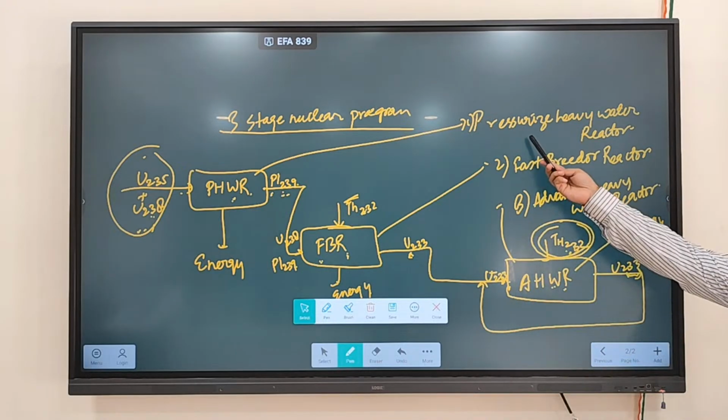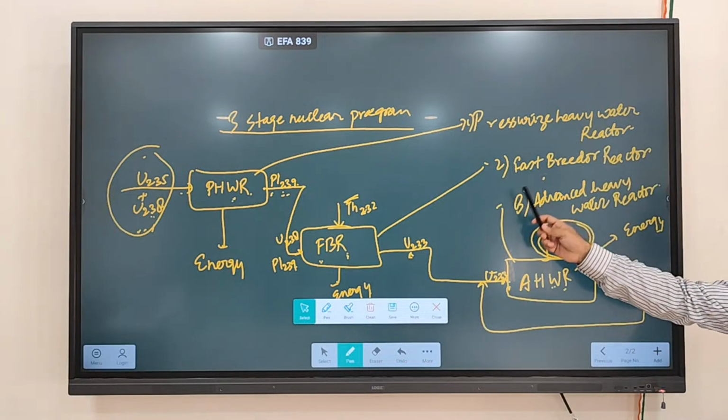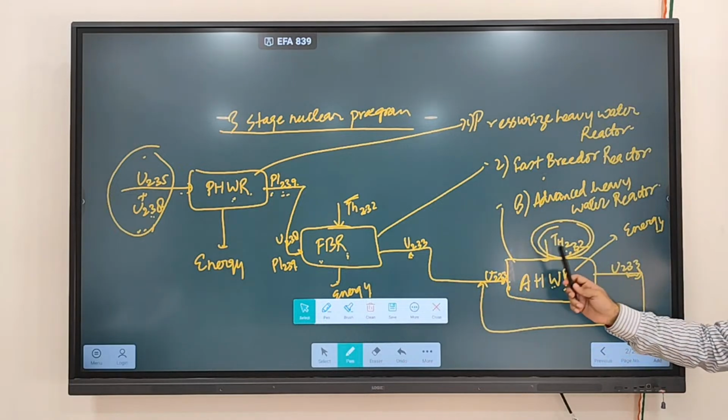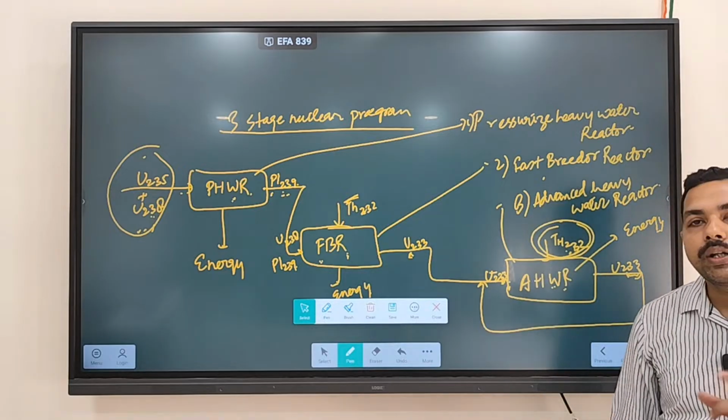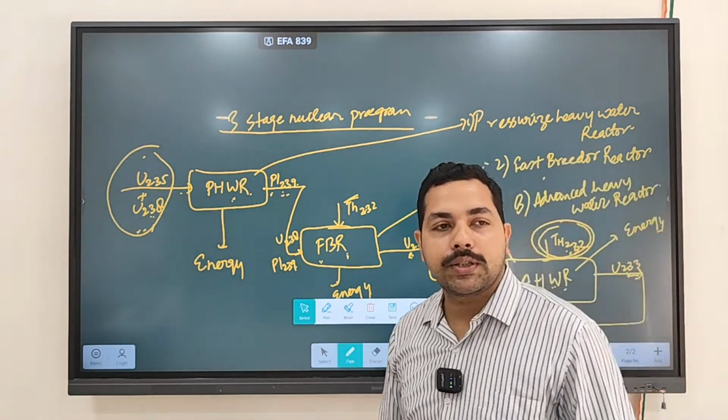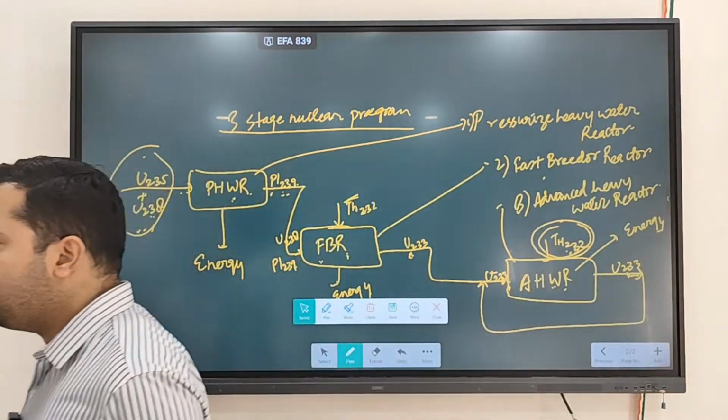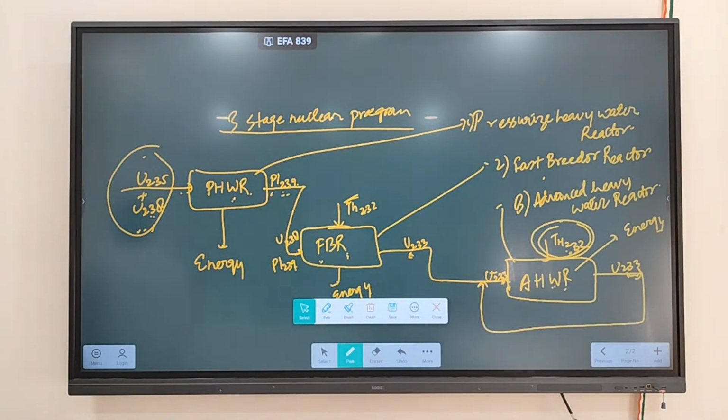The first stage is called the pressurized heavy water reactor stage. The second stage is called the fast breeder reactor stage. And the third is called the advanced heavy water reactor stage. Who devised this three-stage nuclear program? Homi Jahangir Bhabha, so he is called the father of the nuclear program in India. Fine. Have a break, and then we'll continue with the uranium and thorium part.